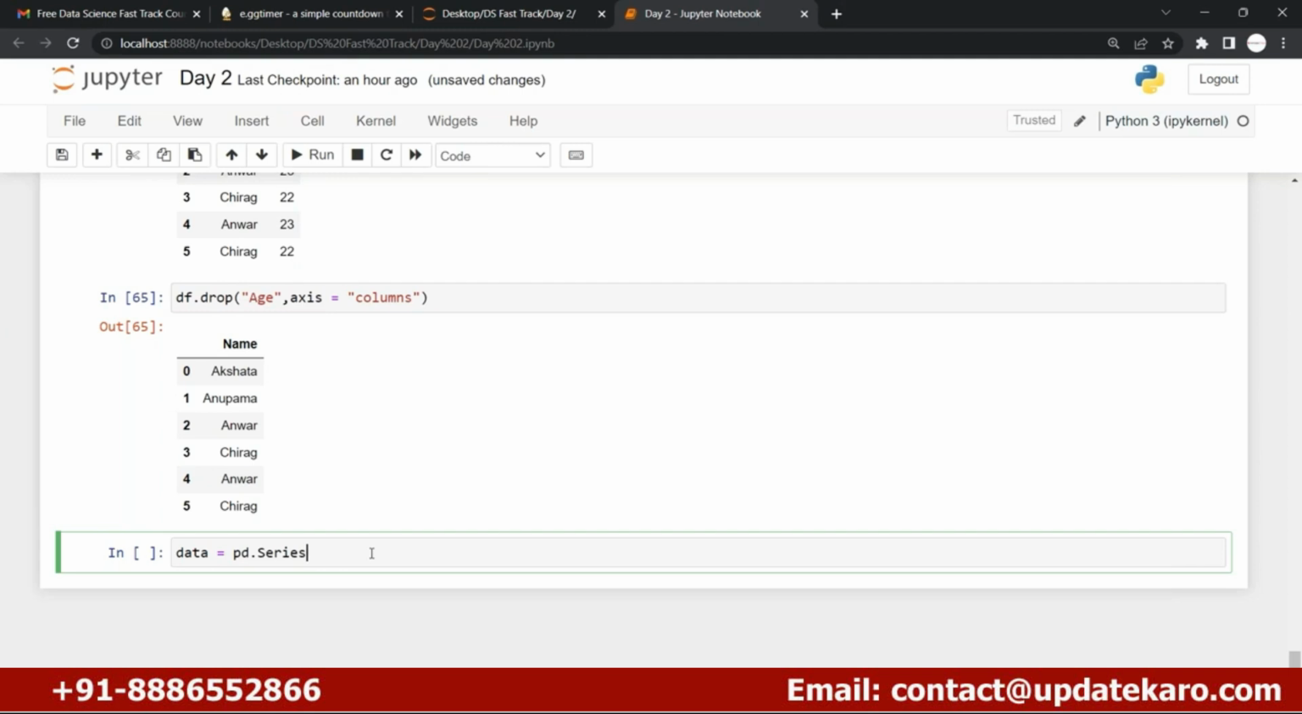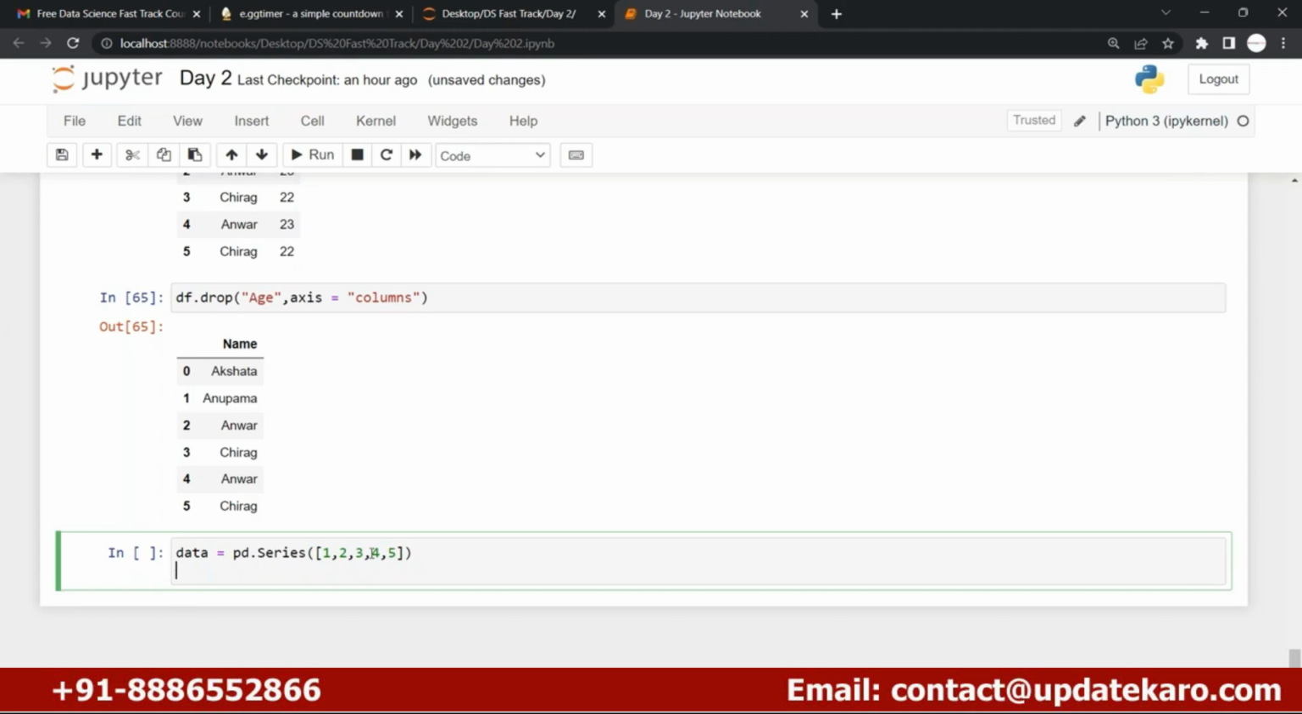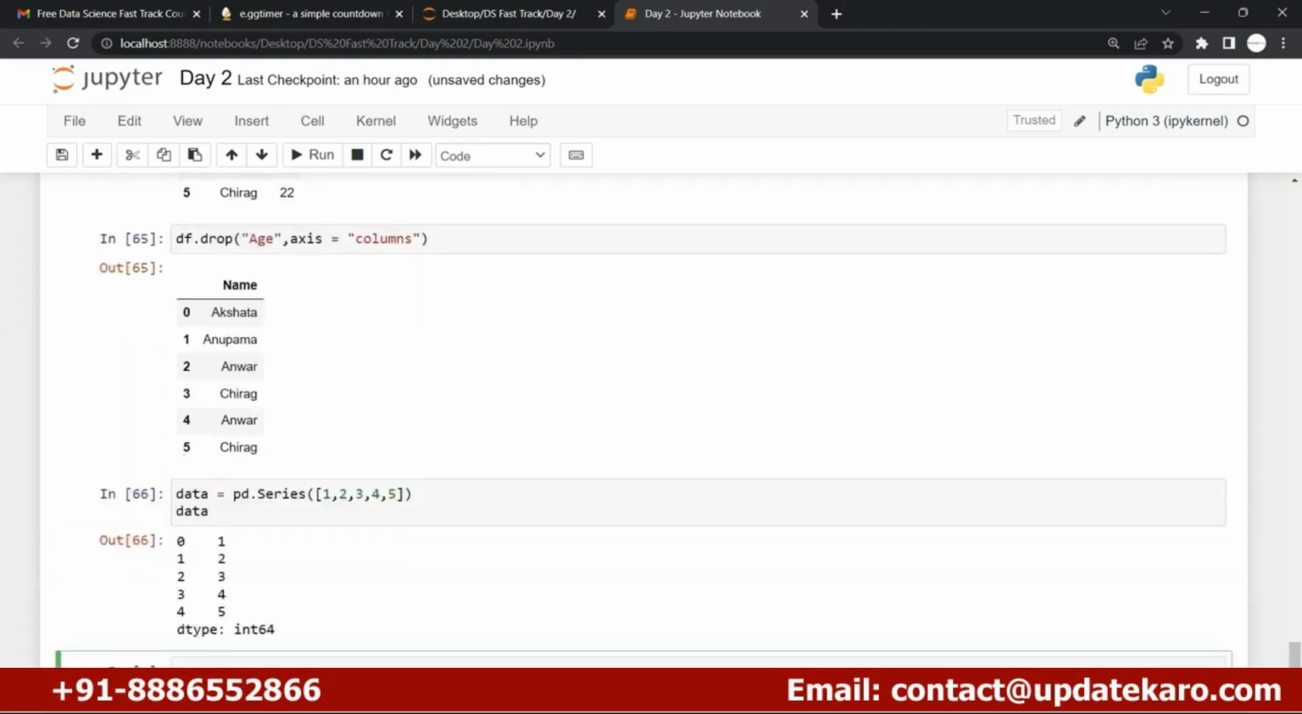pandas library. Okay, and I'll be creating the list 1 2 3 4 5. Okay, this is my data. Here you can see, okay, this is a series, right? So with the help of this, you will find that the data type of the values inside the series is nothing but integers, right? So you can create the series as well, right?